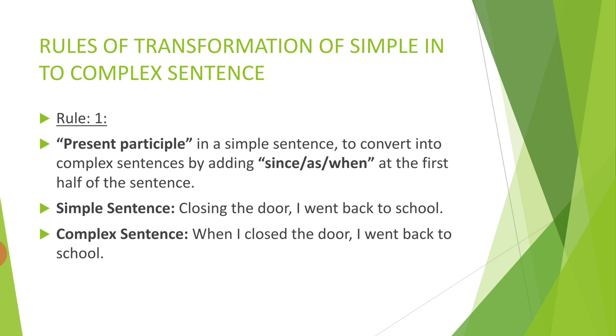Or as I closed the door, I went back to school. Okay, since I closed the door, I went back to school. So you can use since, as, when at the very first half of the sentence. So when I closed the door, comma, it's the first half of the sentence.